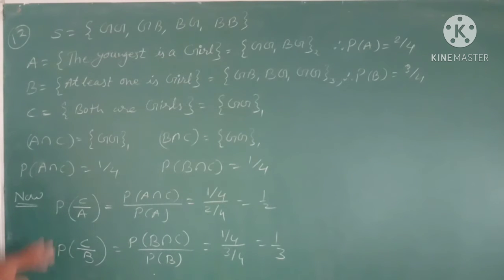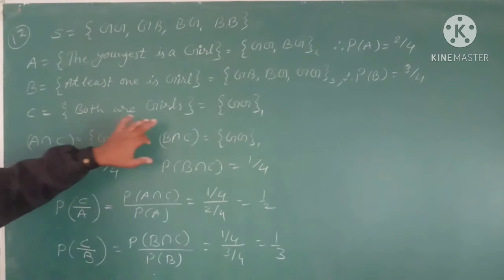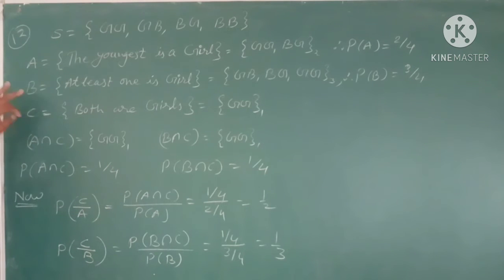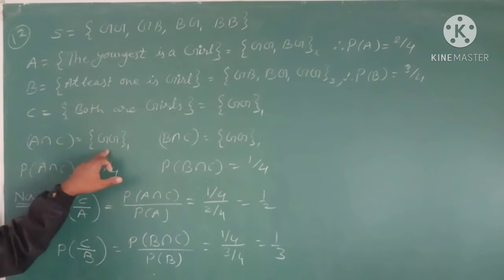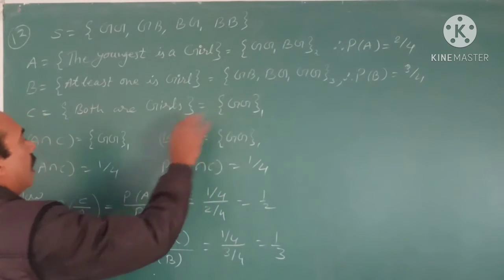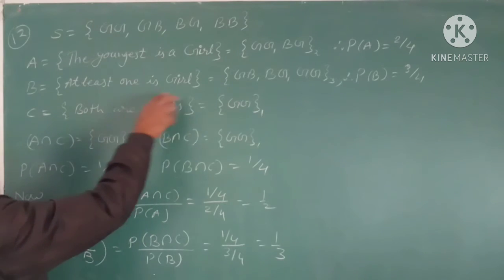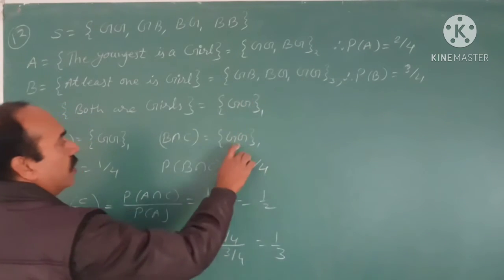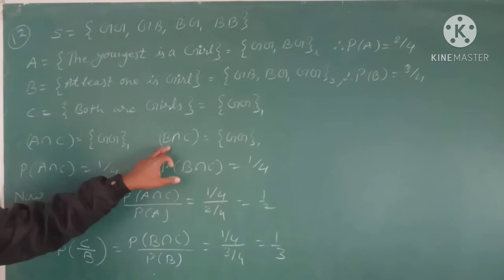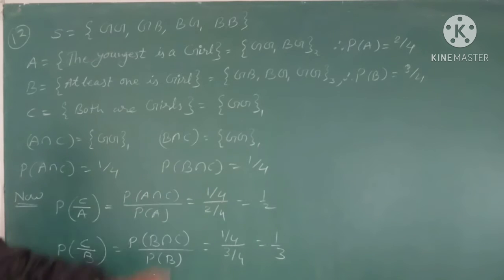Now event C, both are girls, there is only one case, GG. Now the intersection of A and C has only one element common to both, that is GG. And the intersection of B and C also has only one element, GG. So the probability of A intersection C is 1/4, and the probability of B intersection C is also 1/4.